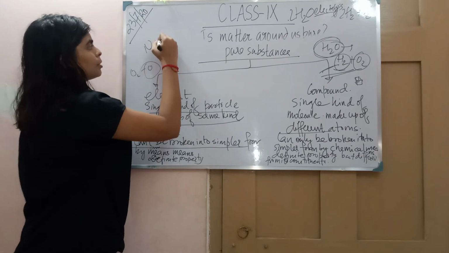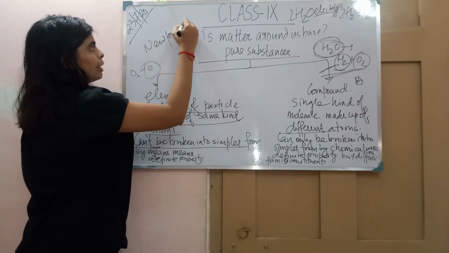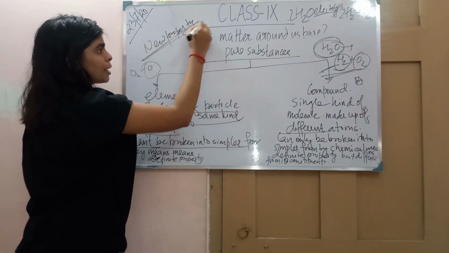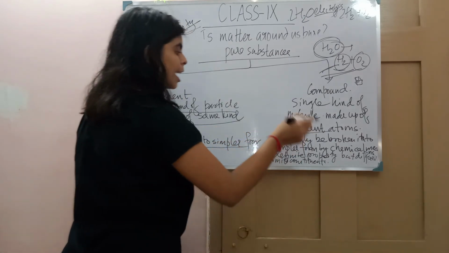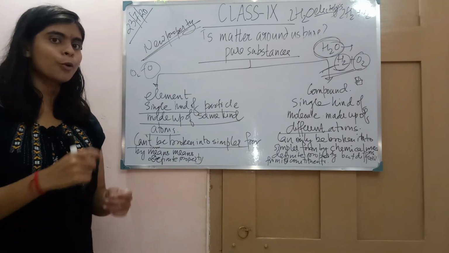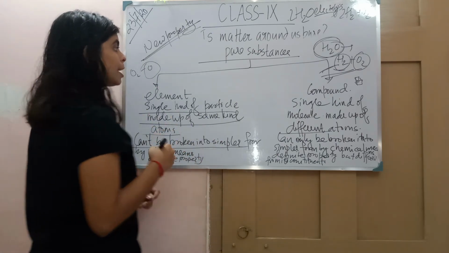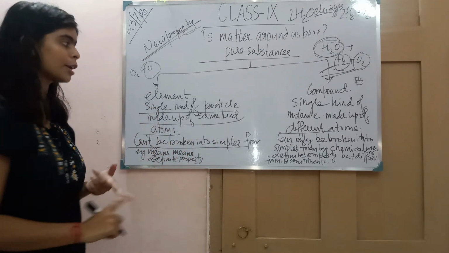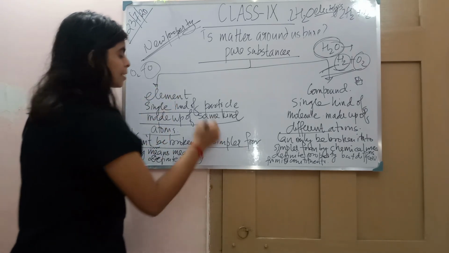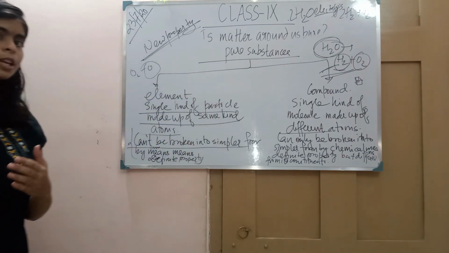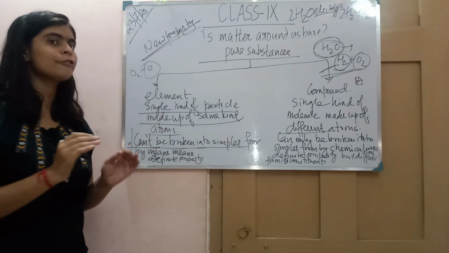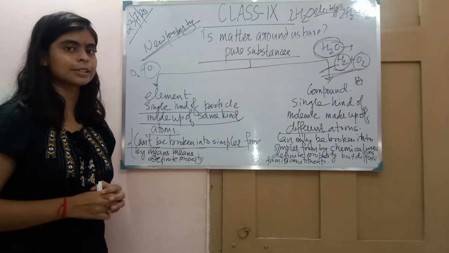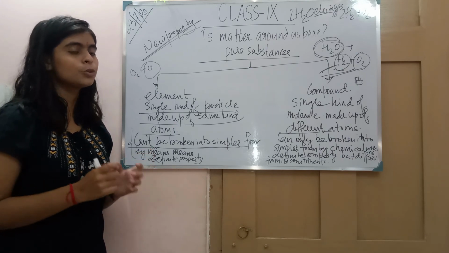If you find a new property, then we can say it has been broken into a simpler form. And if you don't find any new property even after breaking, then we can say that it has not formed a new substance.